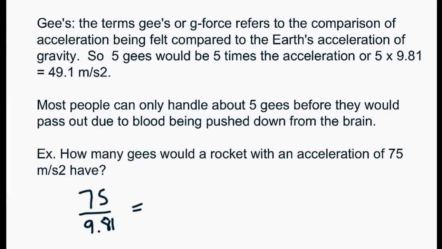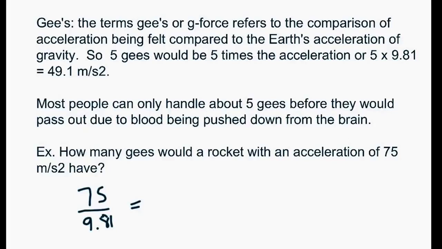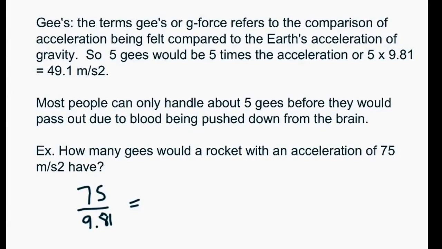One last topic to deal with, or to make sure you understand, is quite often you'll hear the term G's, so it'll say somebody underwent 3 G's of force, or in space terms quite often they call it G-force. So all that means is we're just comparing whatever acceleration is being felt by the person that's moving and how that would compare to the Earth's acceleration of gravity. So if you had 5 G's, that just means that you've gone 5 times the normal gravity, and that's what your body would feel. So if you're on a roller coaster ride or something like that that has G-force, you feel pressed, like you're pushed down into your seat or whatever. So that's what you're feeling, is that G-force.